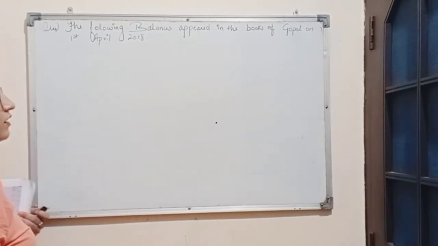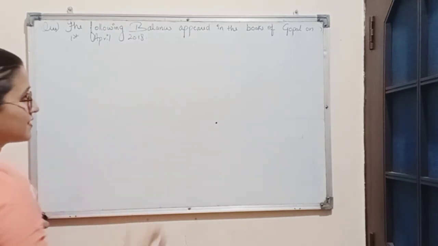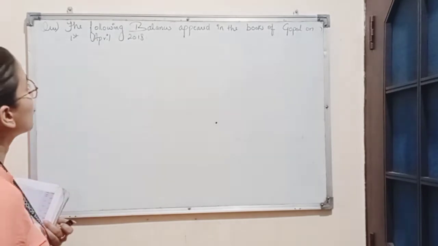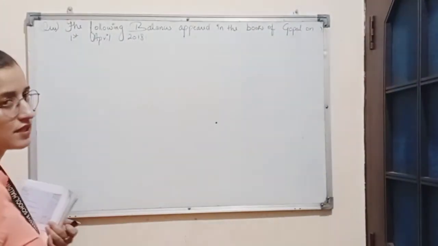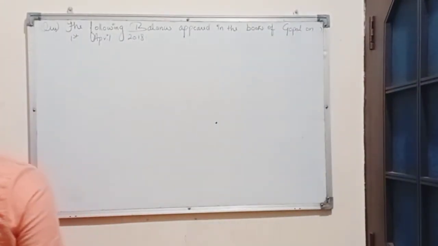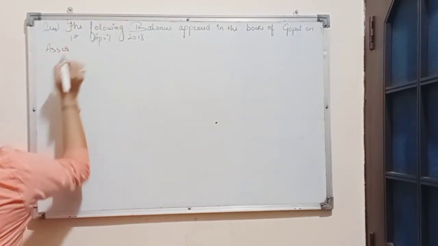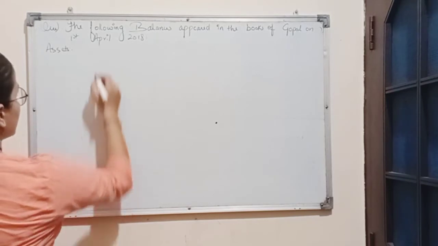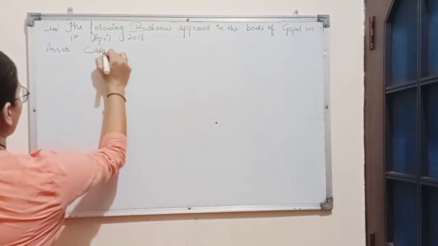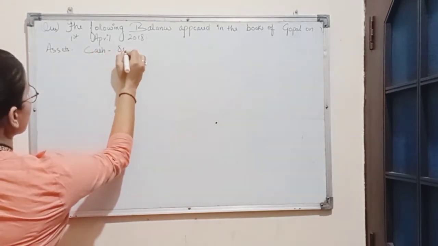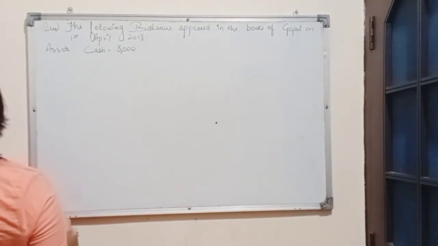Now we will write the closing balance of assets and liabilities, which will be treated as opening balance on 1st April 2018. So on the asset side, there is cash amounting to rupees 8,000.